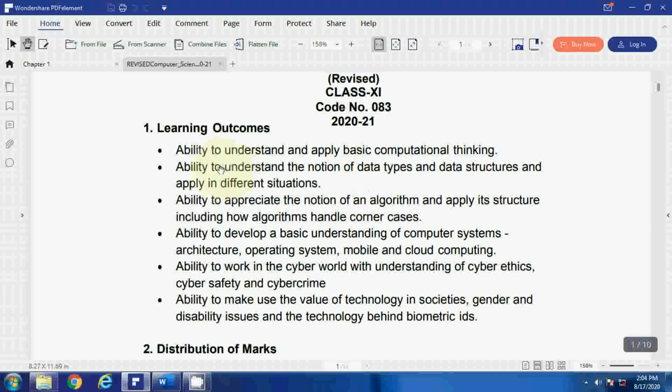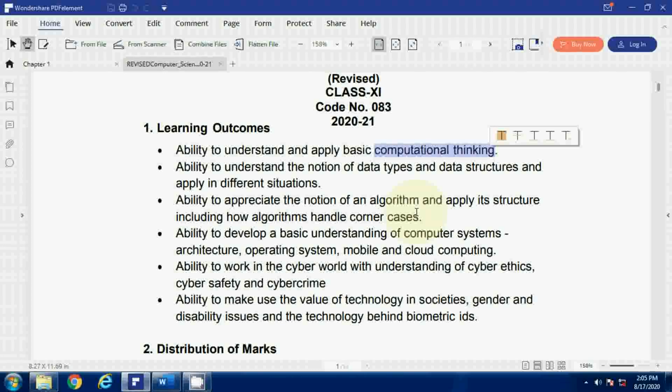Learning outcomes are very common. Ability to understand and apply basic computational thinking. So computational thinking means what? How you can think like computers. That we can consider as computational thinking, and some which is related to computation. Computation means to calculate. If you are good at logical reasoning, you can understand these concepts very well. Even in computer science, there are some concepts which come from maths, and you can apply those in computers and solve any problem. So the problem solving method will help you to solve any problem.